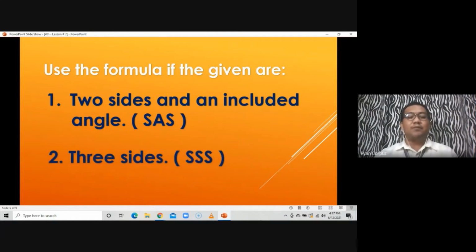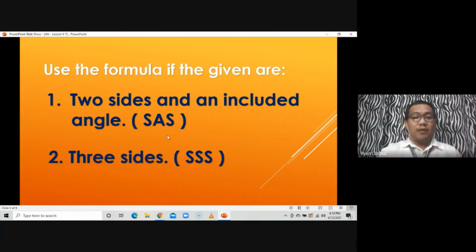Another is three sides. If the given are three sides, we can also make use of the law of cosines. Wala namang ganyan sa law of sines, di ba? Sa law of sines, ang dapat given mo ay may katapat kahit isa man doon. So walang three sides doon. Ibig sabihin, you cannot make use of the law of sines when three sides are given, so obviously you are going to make use of the law of cosines.